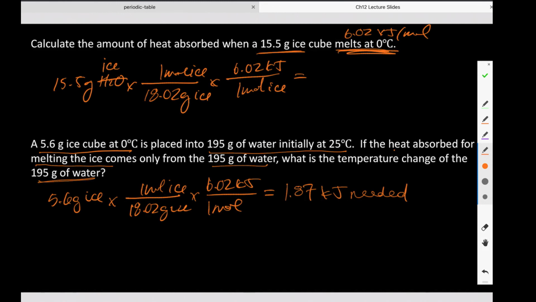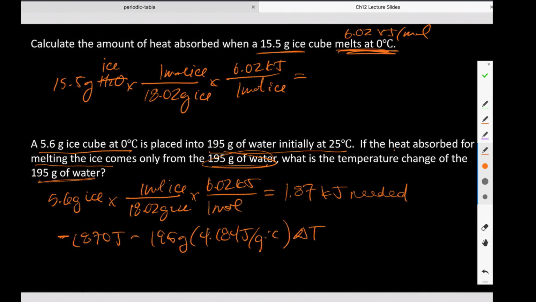And we're going to take that heat from that 195 grams of liquid water. So we're going to get 1870 joules from that liquid water. And is it going to go into or out of the water? Out of the water. And its mass is 195 grams. And of course we memorized this, 4.184 joules per gram degrees Celsius. And then we just need to solve for delta T of my water. Yes? Make sense? All right.